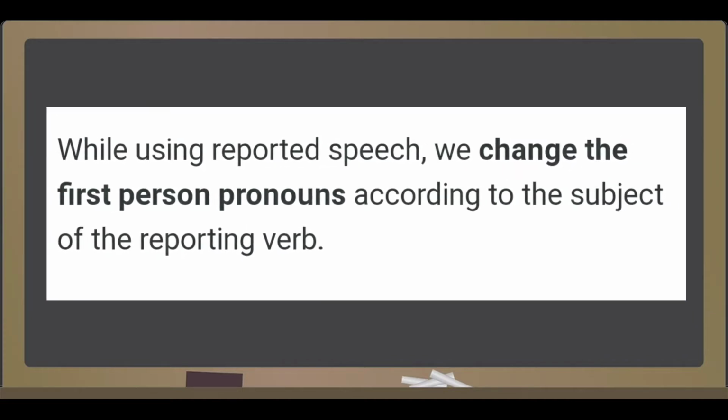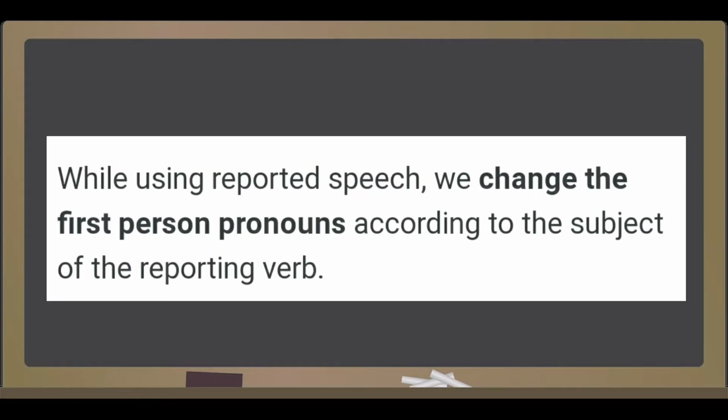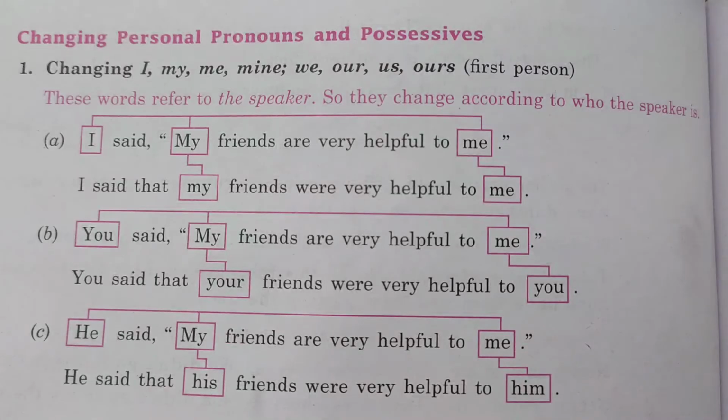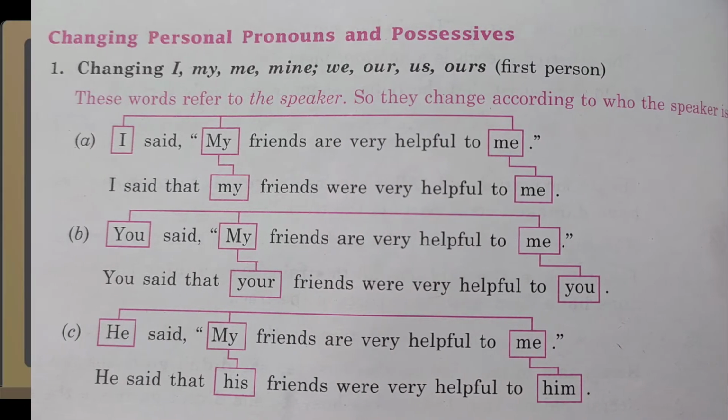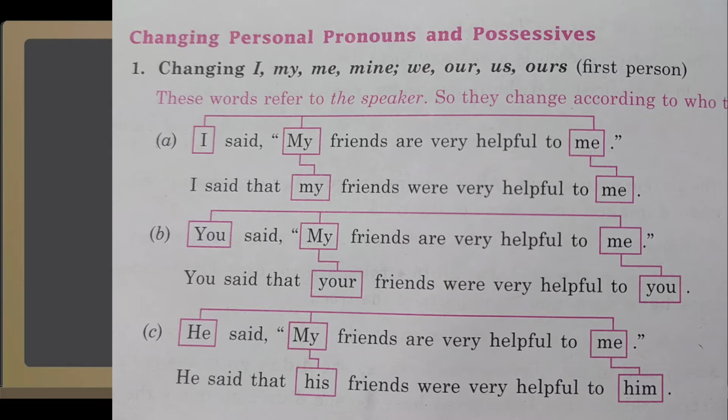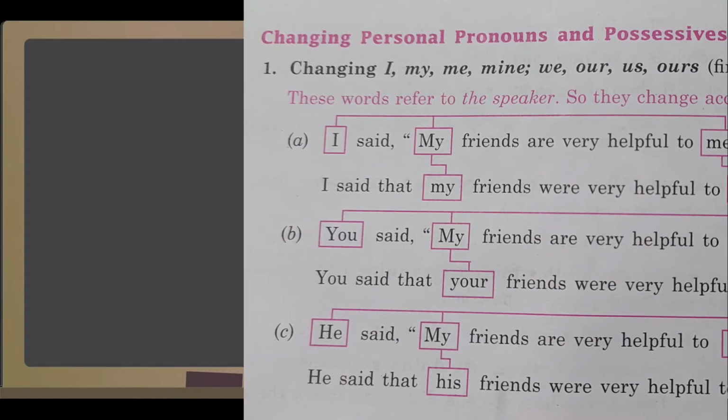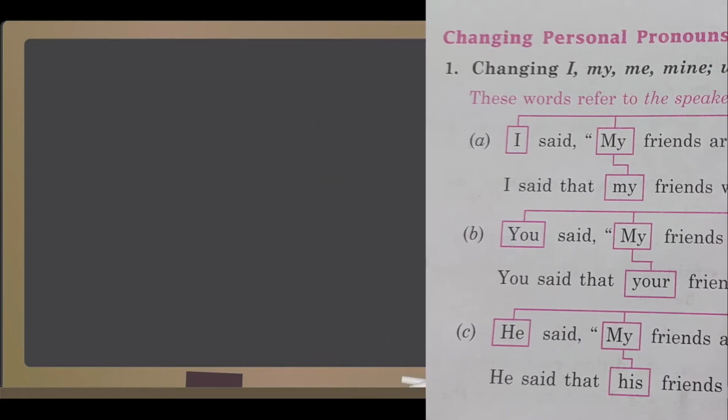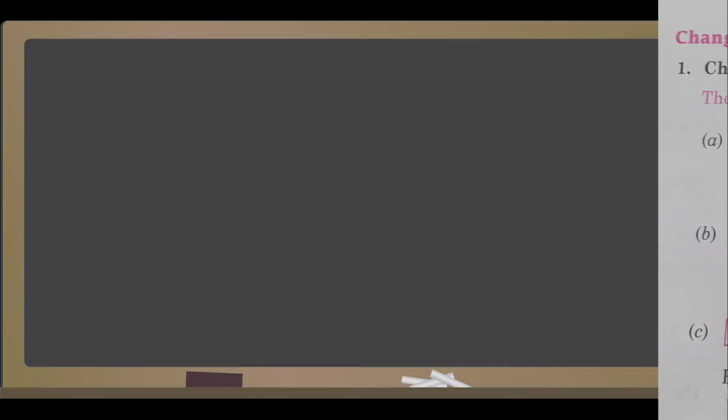While using reported speech, we change the first person pronouns according to the subject of the reporting verb. First of all, let us know what are first person pronoun. I, my, me, mine, we, our, us, ours. These all are first person pronoun. These words refer to the speaker, so they change according to who the speaker is, as you can see here in this chart.